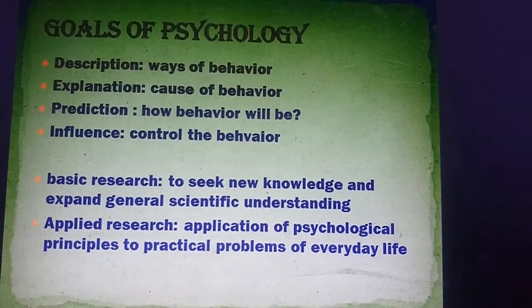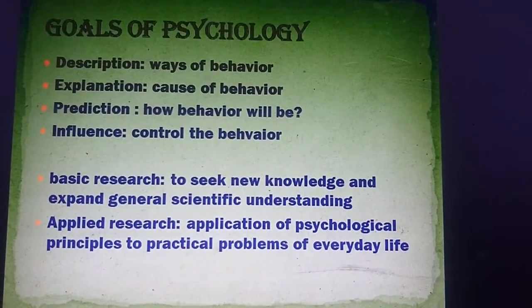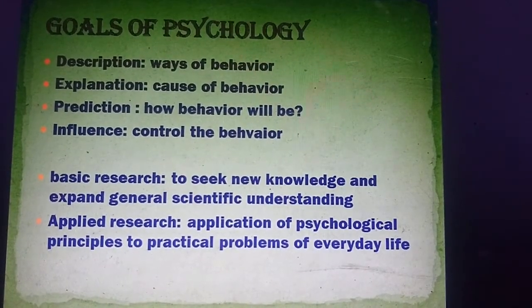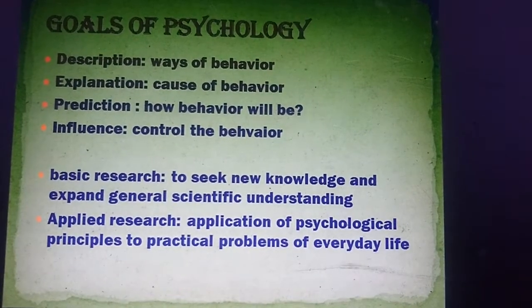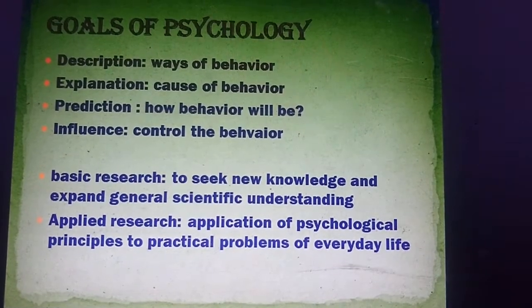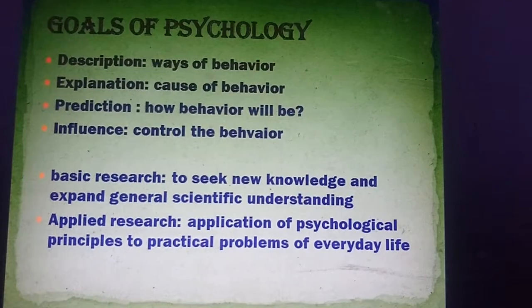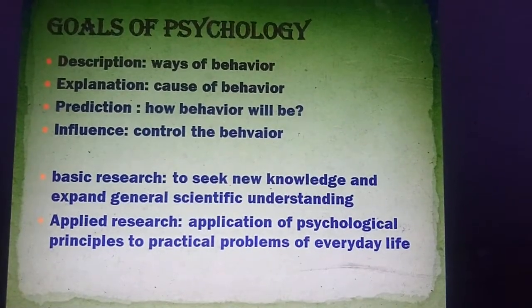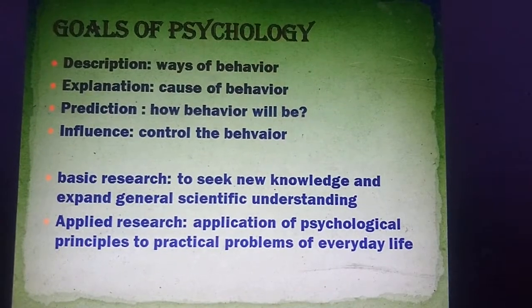So what are the goals of psychology? There are 4 goals: description, explanation, prediction and influence. Description means we are describing what are the ways of behavior. Explanation means we are identifying the cause of behavior. Prediction means we are expecting how the behavior will be in a certain situation, and we are going to influence, that is we are going to control the behavior. These are the main goals of psychology.